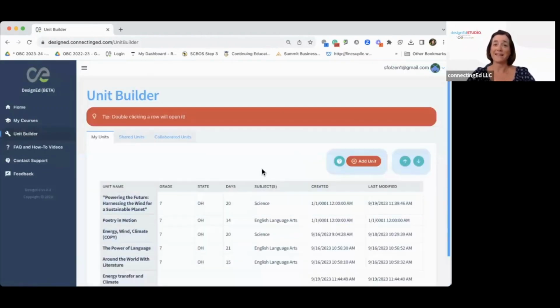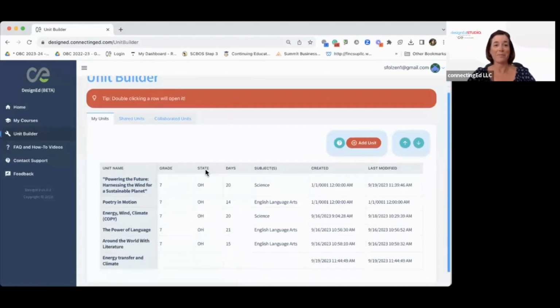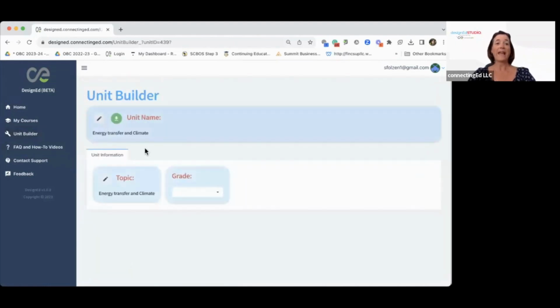Yep, I'm a science teacher, so you're going to have to kind of bear with me a little bit. But right down here, you see it came up here, energy transfer and climate. Double click on that. And this brings up all the information that I need to put in just initially. All of this information helps to inform our prompts and what you get back from the generated things that AI does within our app. So just put a quick grade in here, 7.